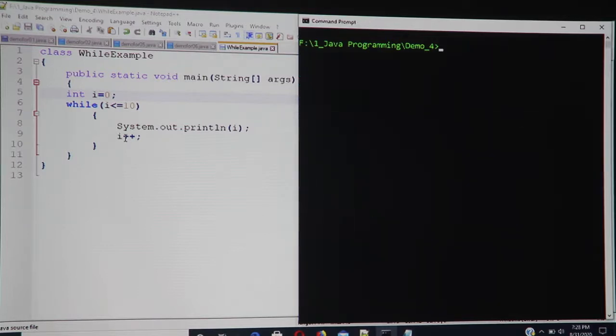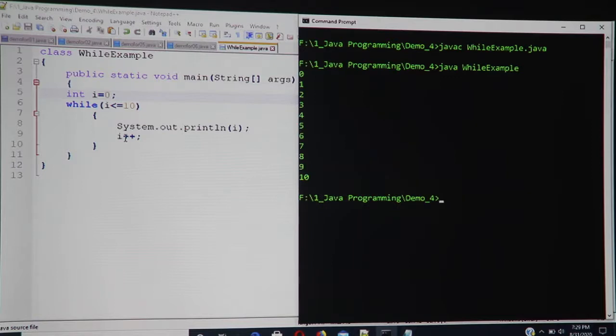So quickly let us execute this while program, WhileExample.java, and see what happens. Yeah, you guessed it right. Whenever I execute it, I will have 1 2 3 4 till 10 getting printed on each line, and the moment the value of i becomes greater than 10, that is 11, I come out of the while loop.